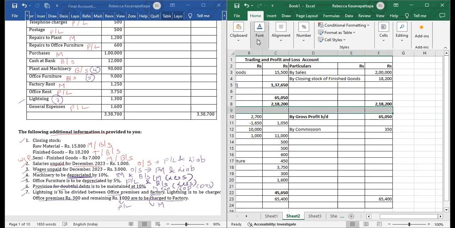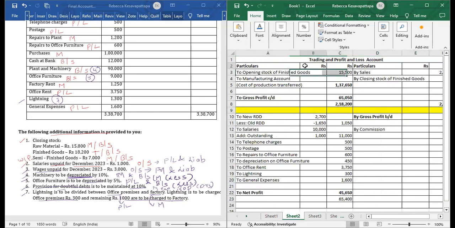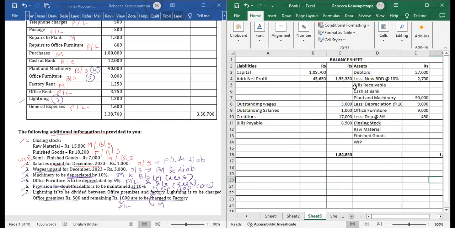This is trading account, and below this we have your profit and loss account. Then this is balance sheet. Balance sheet must tally. Okay, this is done now.